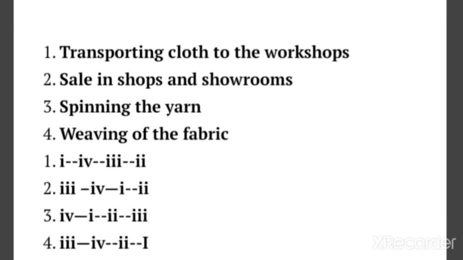In the options the statements are arranged in sequence order, but according to you, which sequence is correct? Transporting cloth to workshop, selling in shop and showroom, spinning the yarn, weaving of the fabric. This is a process, and you have to tell which process comes first, second, third and fourth.